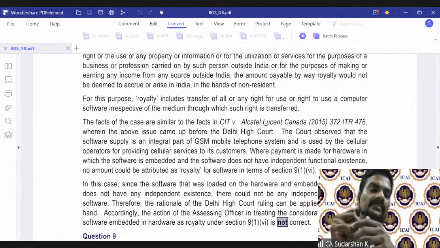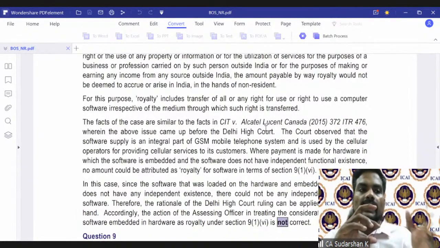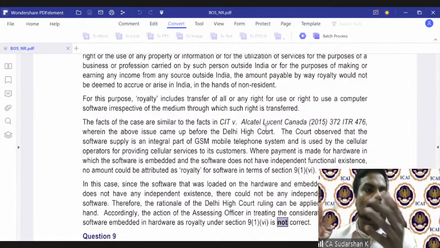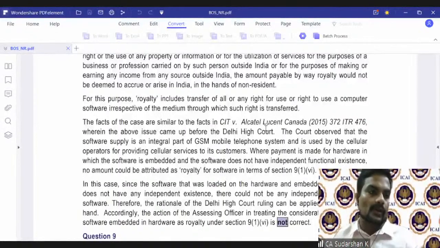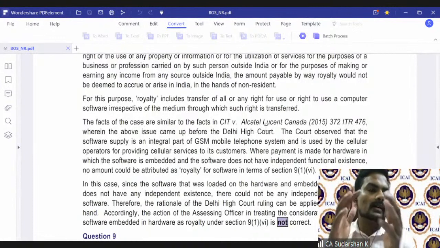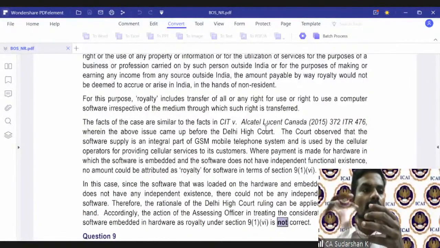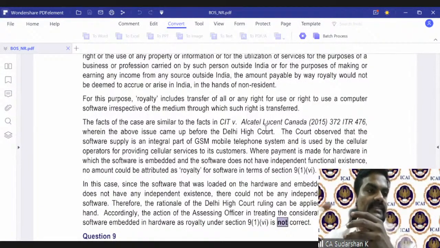Now, why I specifically wanted to take this was, yes, this is a High Court judgment and has a very significant value. But fast forward ten years: the judgment is of 2015, so it should have been a case pertaining to 2000 to 2010. Today, look at smart devices.